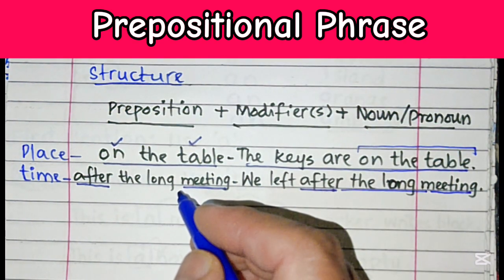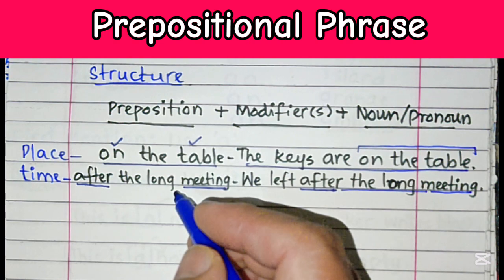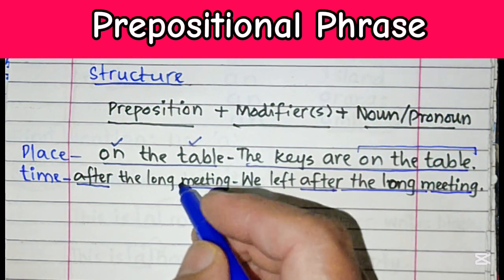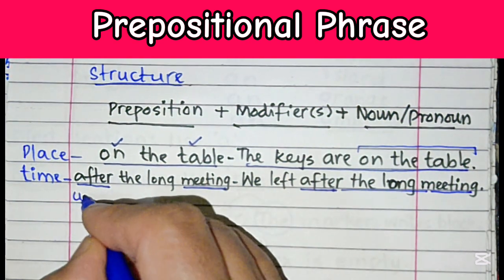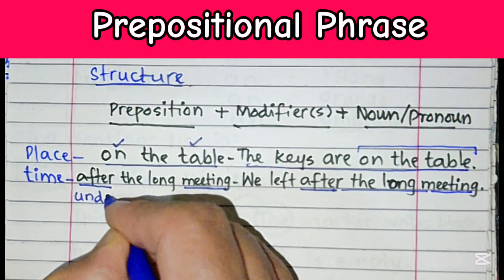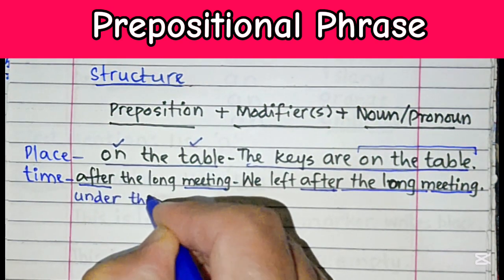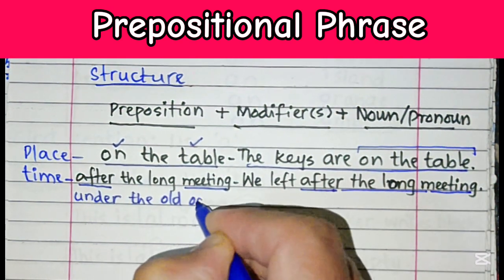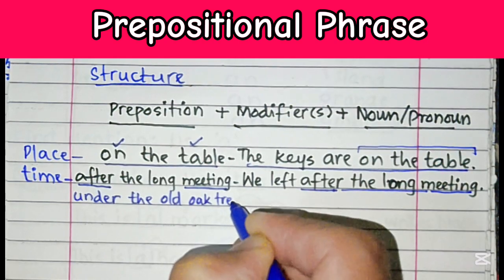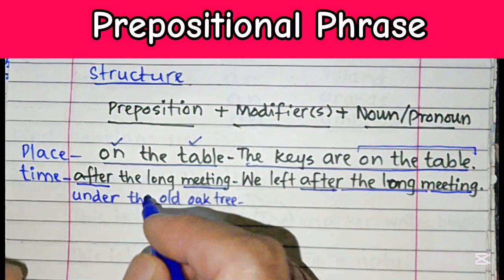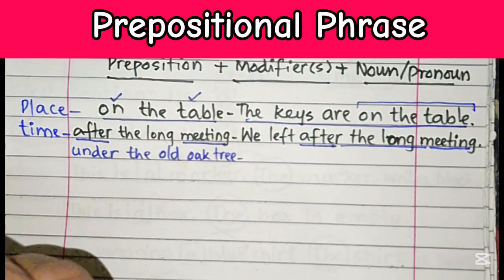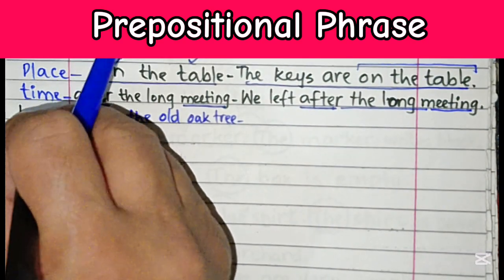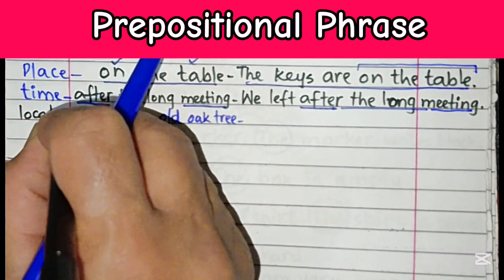So we can take more examples. I say under the old oak tree. This is one more example where we can find that it shows location.